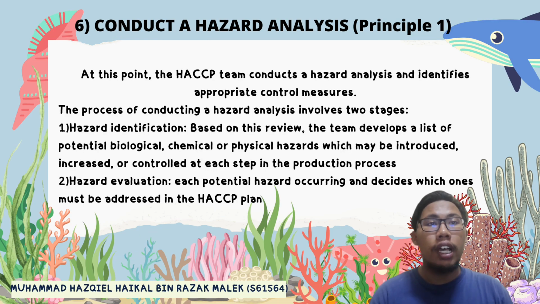On number 6, conduct a hazard analysis. Principle 1. At this point, the HACCP team conducts a hazard analysis and identifies appropriate control measures. The process of conducting a hazard analysis involves 2 stages. First is hazard identification. Second is hazard evaluation. In hazard identification, the team develops a list of potential biological, chemical, or physical hazards which may be introduced, increased, or controlled at each step in the production process. In hazard evaluation, the team assesses each potential hazard and decides which ones must be addressed in the HACCP plan.